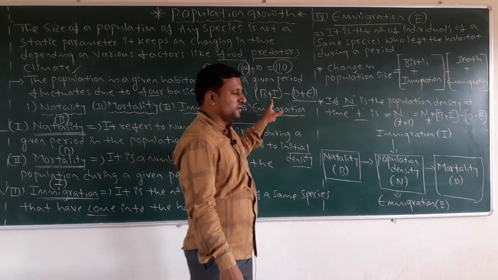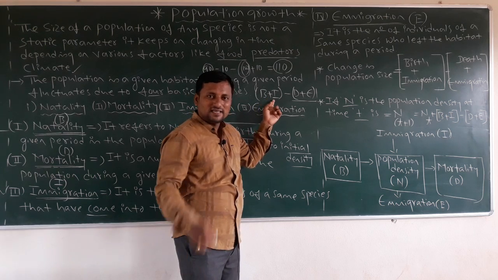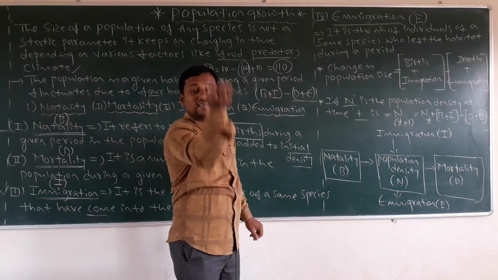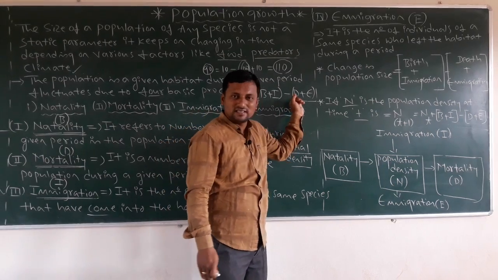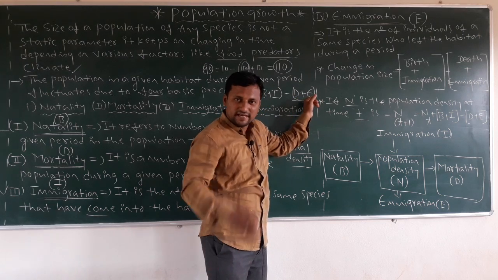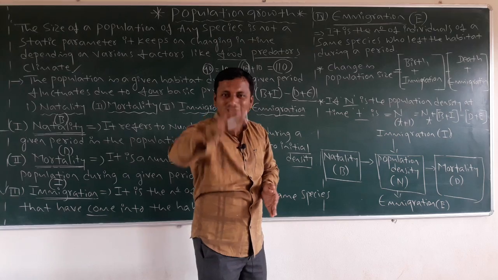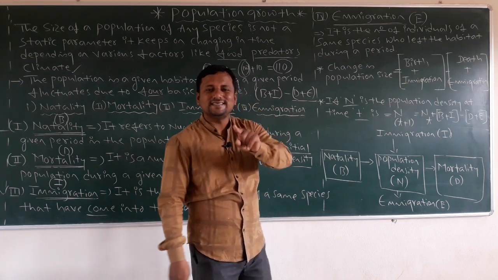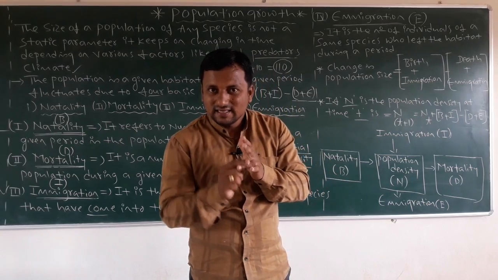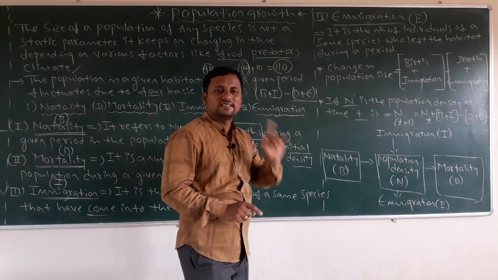Okay, change in a population is equal to B, which means birth, plus I, which means immigration. In this condition the population increases. Then comes D, which means mortality, death conditions. E means emigration, leaving the habitat. Here the population size decreases. So that's why change in a population size is equal to B plus I minus D plus E. This is the equation based on the time t.